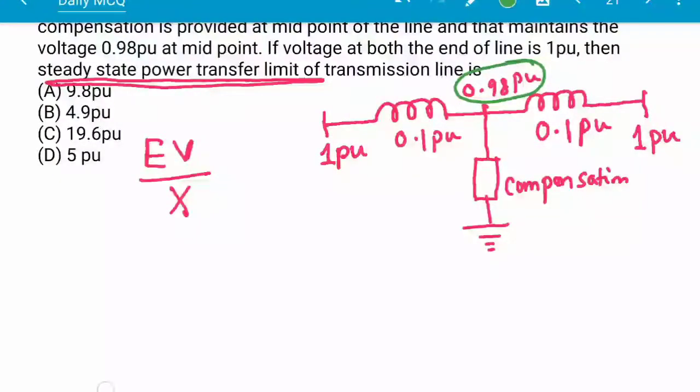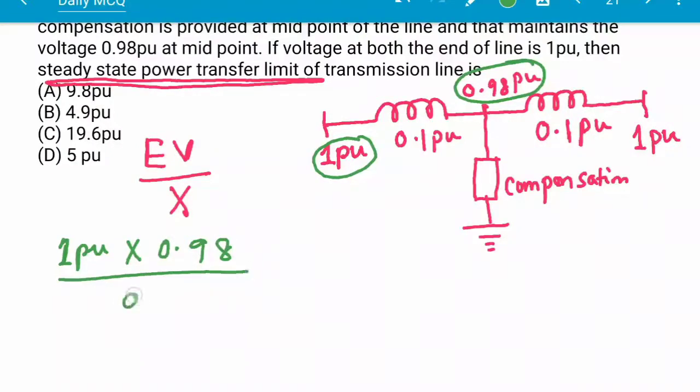So here the steady state power limit will be E, that is 1 per unit, into 0.98 by X, which is 0.1 per unit, and this will be 9.8 per unit.